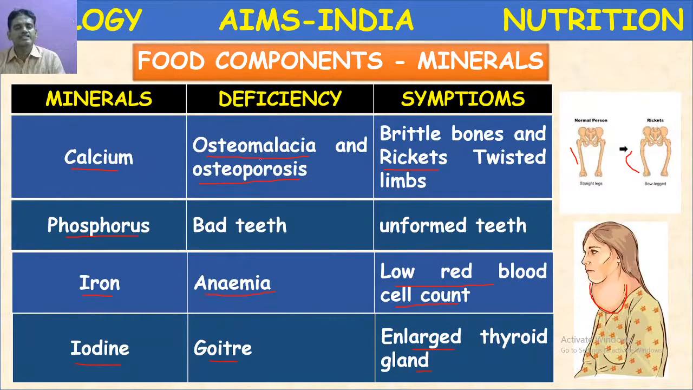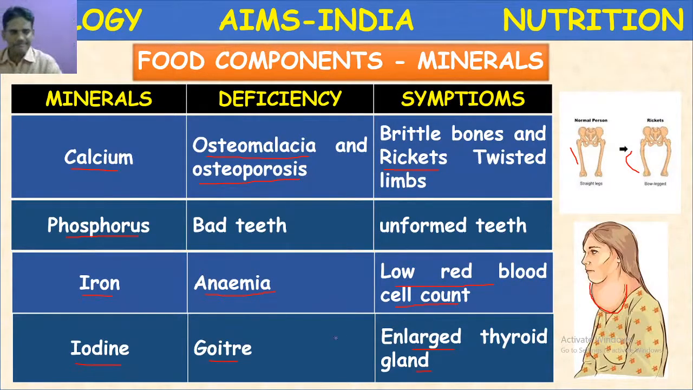So calcium deficiency causes osteomalacia and osteoporosis. These two are related to the bones, brittle bones and twisted bones. Phosphorus deficiency leads to bad teeth and unformed teeth. Iron deficiency leads to anemia. The symptom is low RBC count. Iodine deficiency leads to goiter. Generally it does not occur, but in some people it occurs who include uniodized salt. So iodized salt you have to include. The main symptom is enlargement of the thyroid gland.